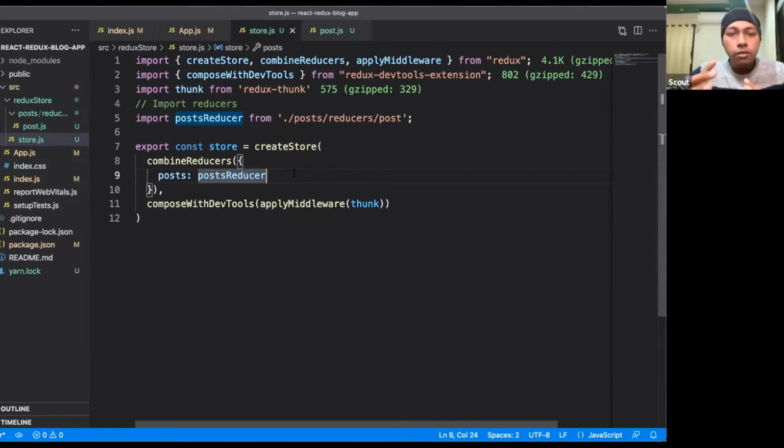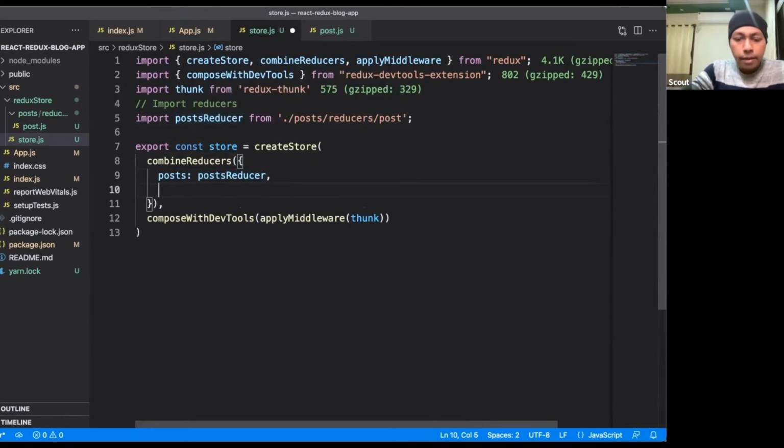A reducer is something like this: say you are creating an Amazon clone application. Inside this Amazon clone application, there are different modules, or different entities. Like there is a product entity, there is a user entity, there is an account entity, there is an order entity, there is a customer entity. So every entity you can consider as a reducer. Inside this store, you can add multiple reducers. Say this is a blog application, and it has a post reducer.